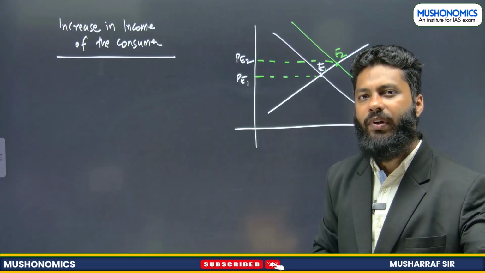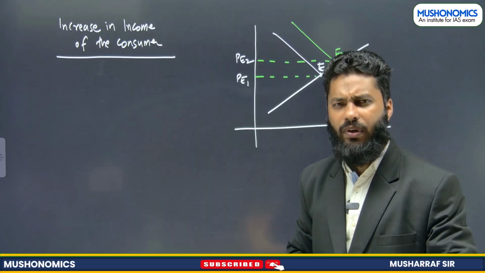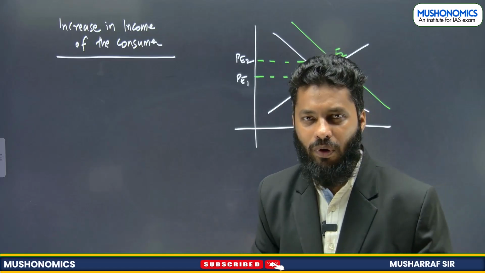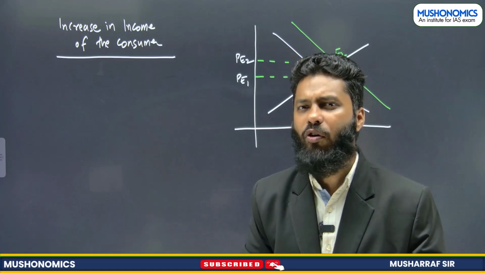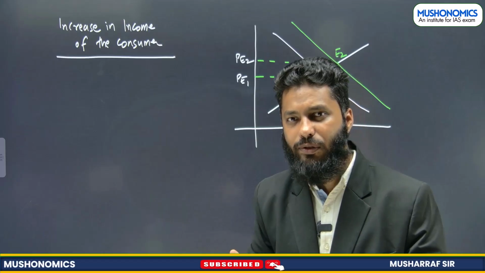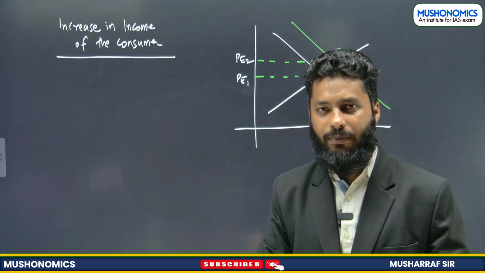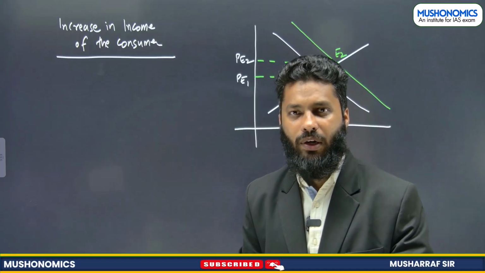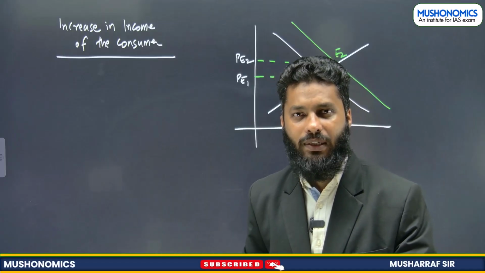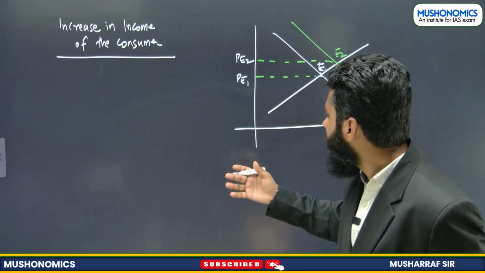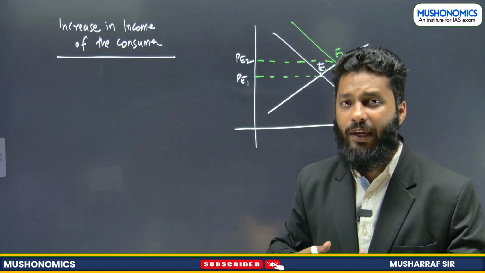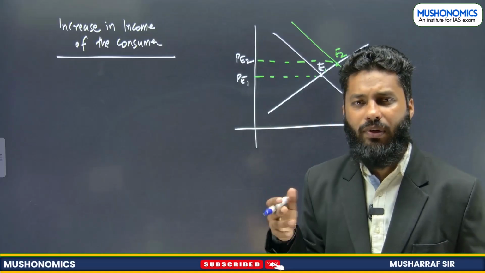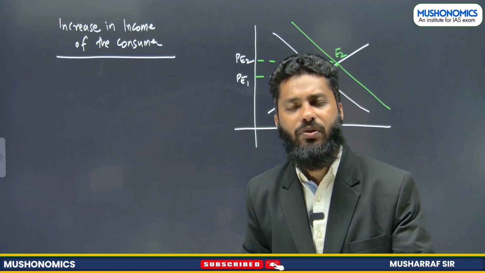Suddenly income of the consumer has increased. Overnight, suppose overnight income of the consumer has increased. Now over the night supply cannot be increased because supply needs a lot of other preparation, right? Production capacity needs to be increased, hiring more workers, taking more raw materials into the process, right? So supply cannot be increased over the night, but demand can increase over the night because income of the consumer has increased over the night.